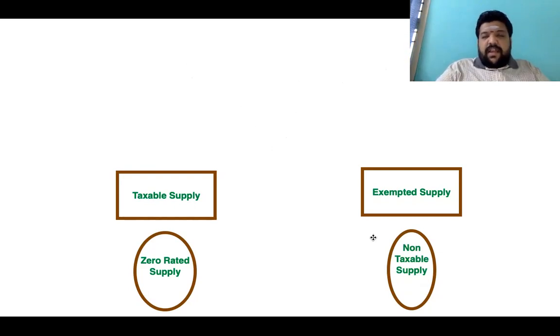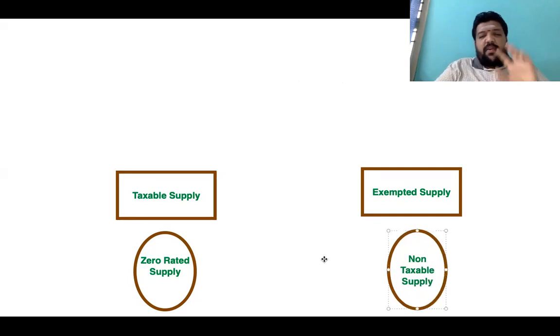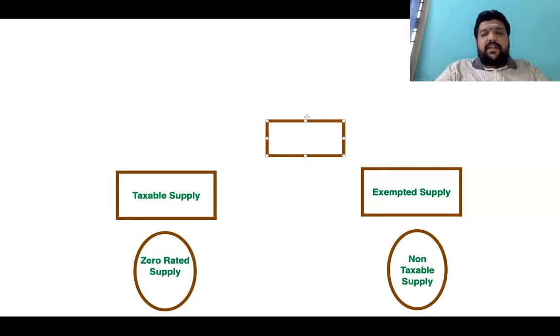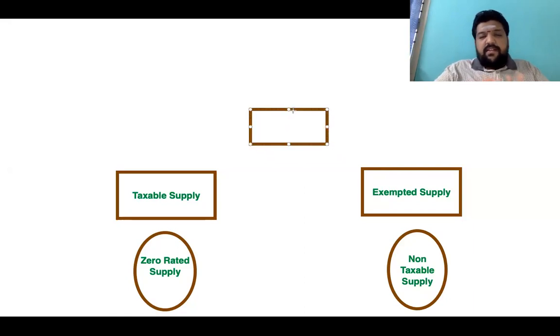Whenever we refer to taxable supply, zero rated supply is automatic. I want all of us to understand it in this way. That's all. Beyond that, nothing. Anywhere in the section where you refer to taxable supply, automatically your zero rated supply would come into play. Wherever you refer to exempted supply, automatically non-taxable supply would come into place.